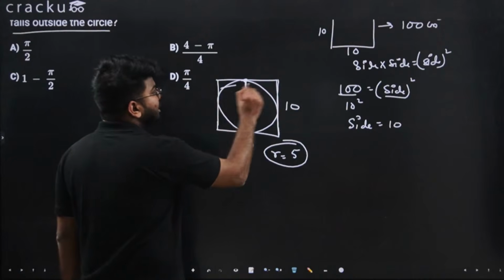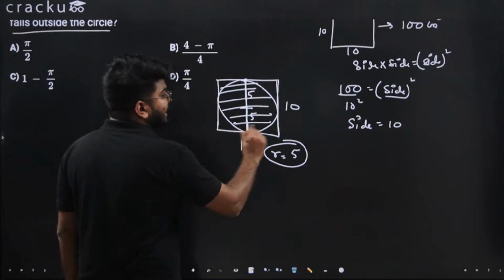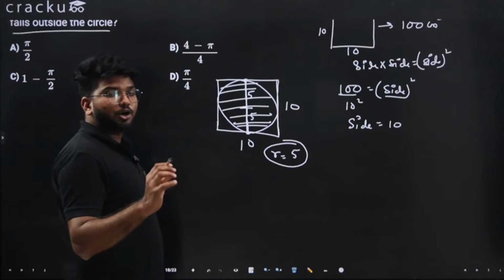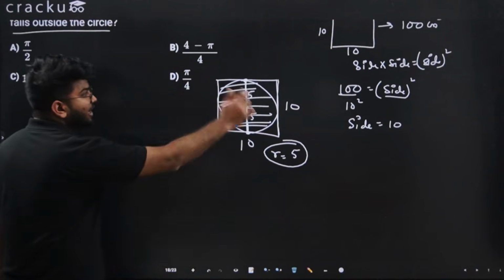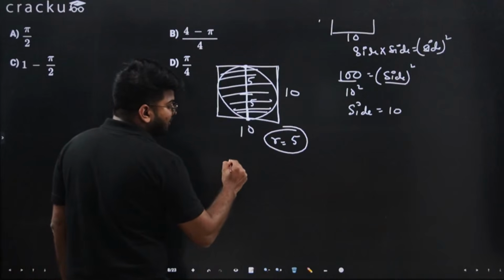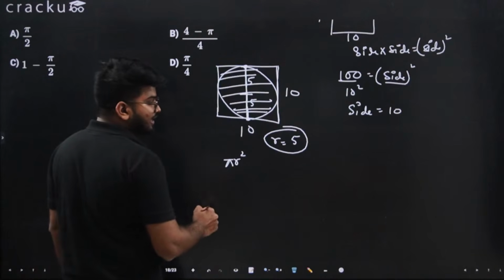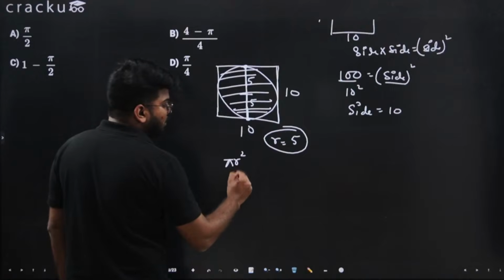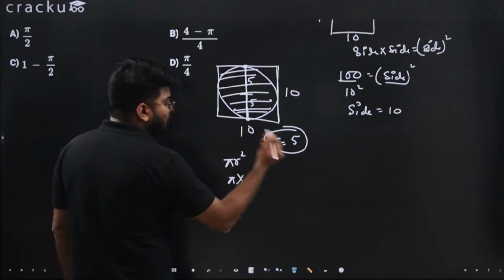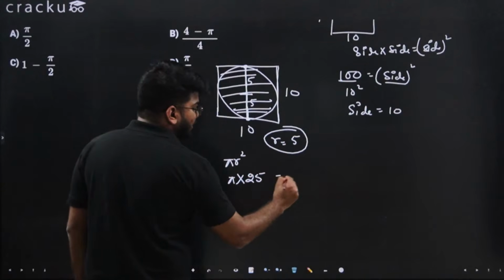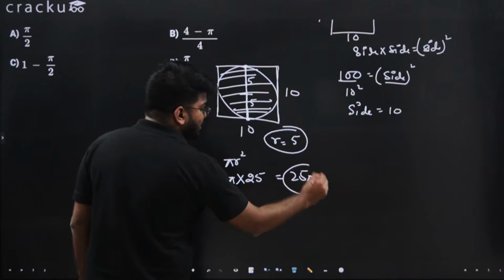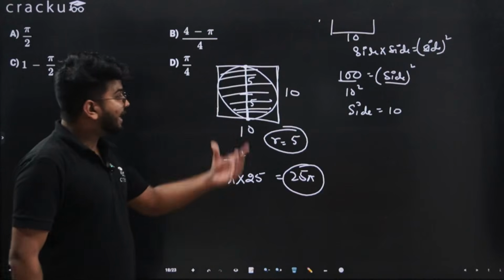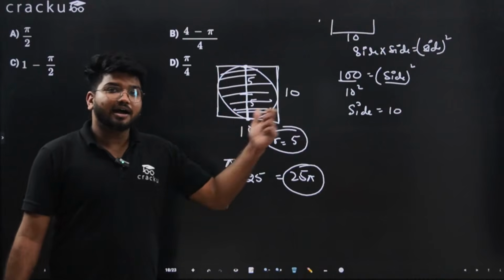We need to find the area of this circle, and I don't want the point to be within that area. We know that area of a circle is pi r square, that is equal to pi into r square. R is 5, 5 raised to 2, 25. So area of the circle is 25 pi and the area of the whole square is 100.